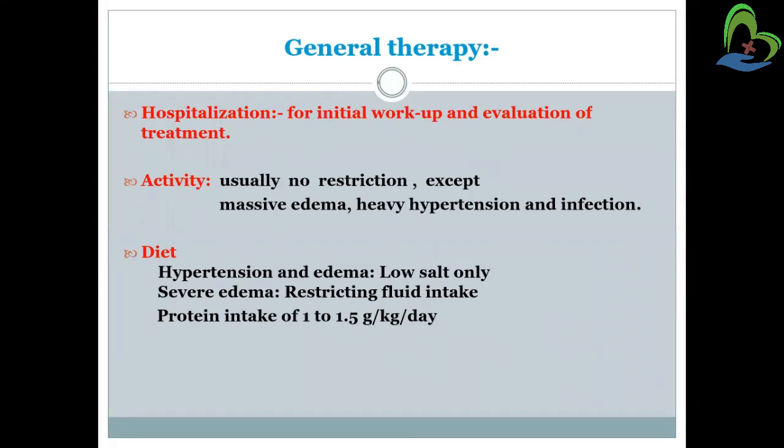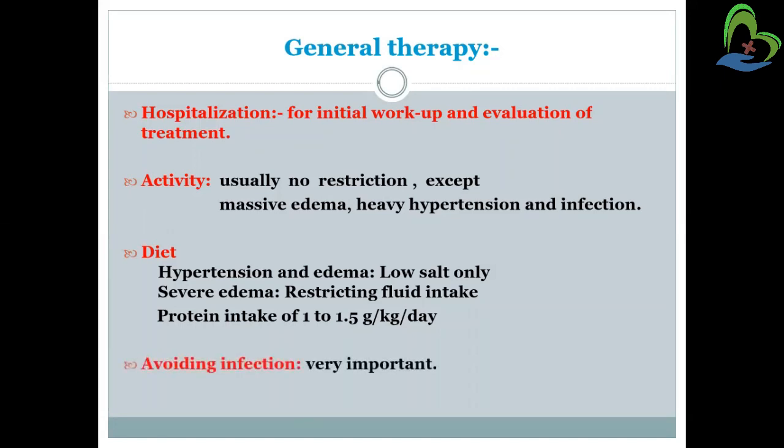Diet management includes hypertension and edema. In that, a low salt and low sodium diet will be given to the patient, and for severe edema, restricting fluid intake. So there will be no fluid intake by the patient, neither IV nor oral. So nil by mouth and nil by IV also. Protein intake of the person will be 1 to 1.5 gram per kg per day. So likewise, we need to manage the diet of the person.